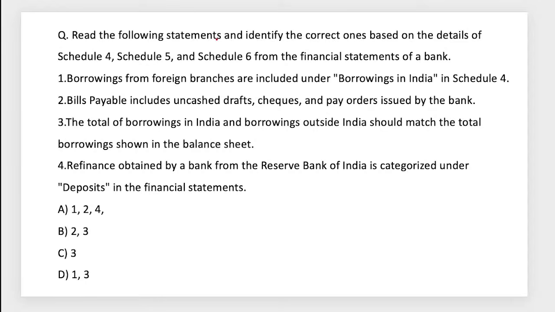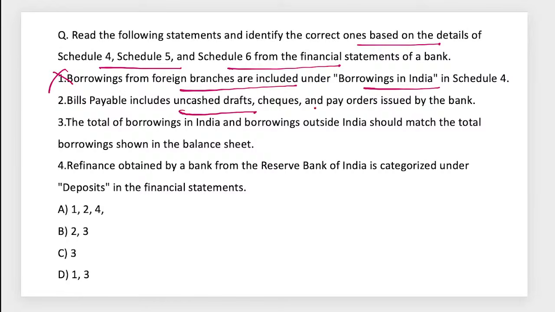So read the following statements and identify the correct one. Schedule 4, 5, 6 and others. When it comes to this, the first statement, borrowing from foreign branches includes borrowing in India. Wrong. We have two types of borrowing. Borrowing from India, we have three heads: borrowing from RBI, borrowing from other banks and borrowing from DFIs. And then borrowing from outside India. Bills payable include uncashed drafts, cheques and others by the bank. The total borrowing in India and outside India matches the borrowing in the balance sheet.